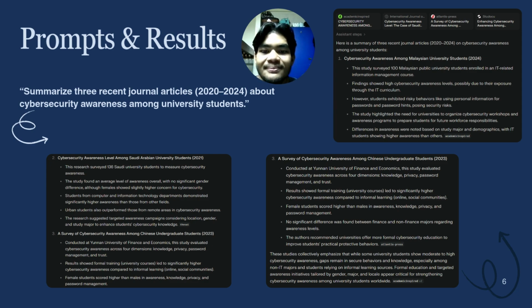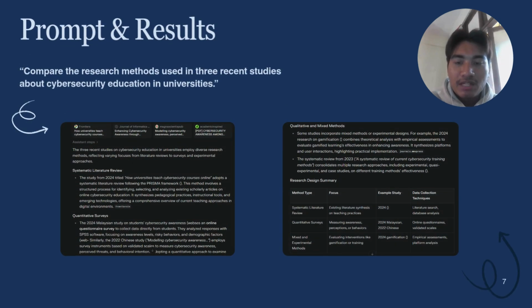Now for the next prompt and result, we use the prompt: compare the research methods used in three recent studies about cybersecurity education at the university. The result that we get from Perplexity AI shows everything, not just the citation. It shows the sources.